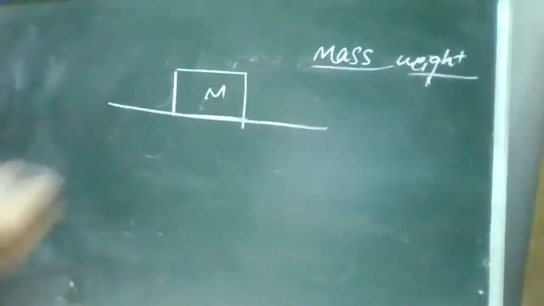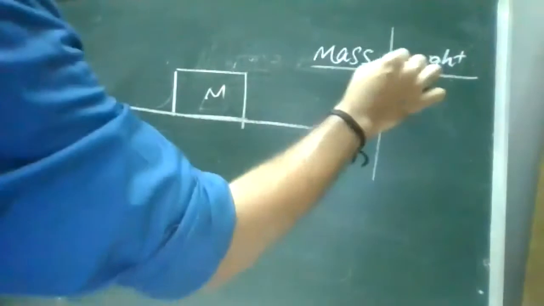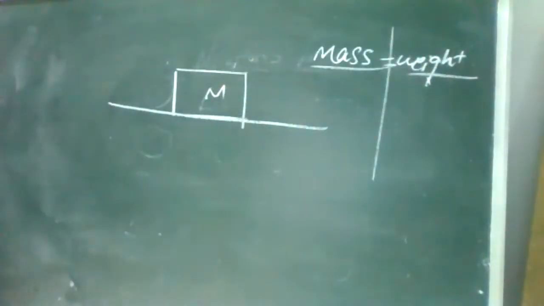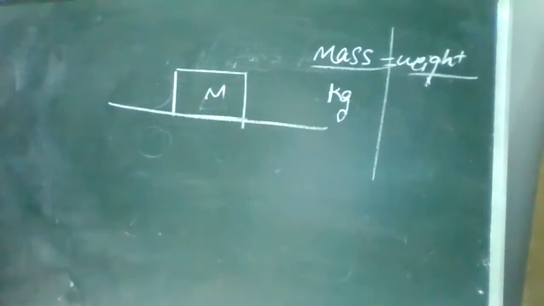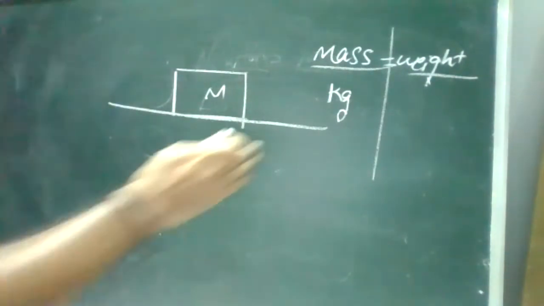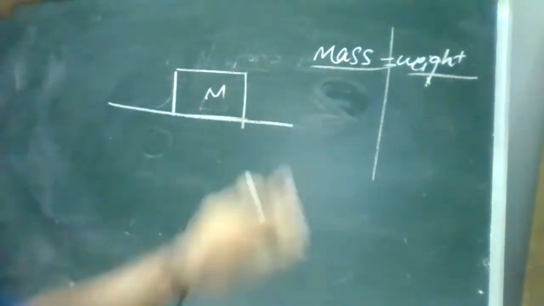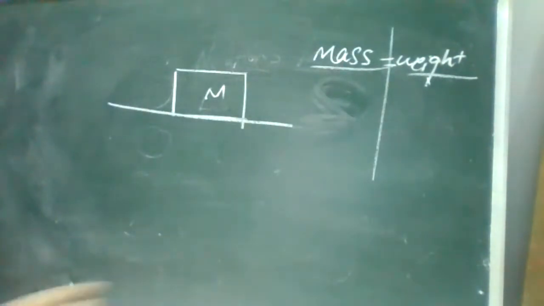You may have studied in your units and measurement itself. What is the difference between mass and weight? Are they both the same? Mass is in terms of kg, good. Kilogram. Yes. Weight is, I'm not sure, sir. Okay, fine. So are you feeling that they are both the same? Yeah, sort of. Okay, fine.